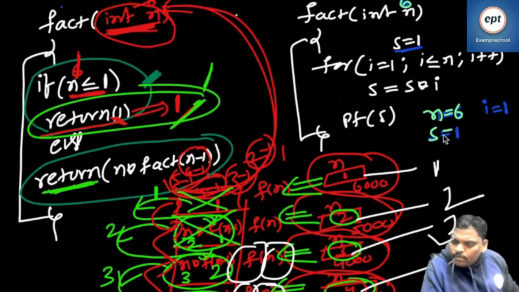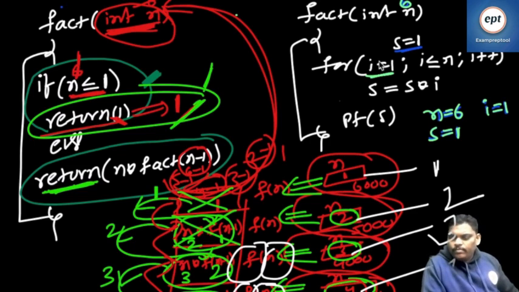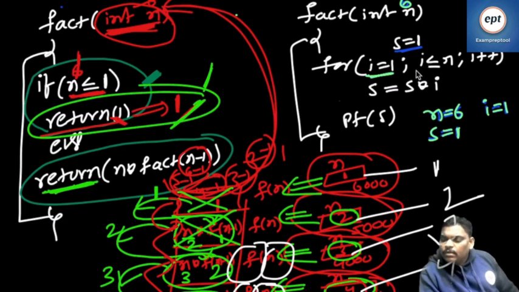S value 1. One time observe. Initially I is equal to 1, right? So run the program. I is equal to 1. 1 less than or equal to 6. Condition true.